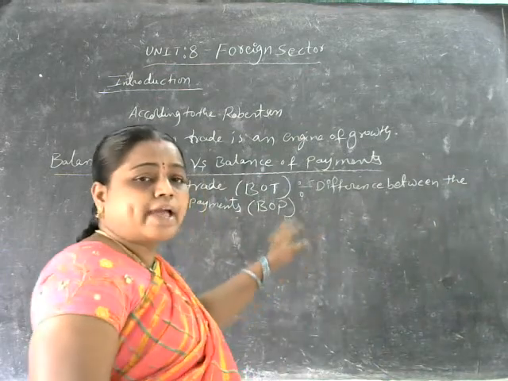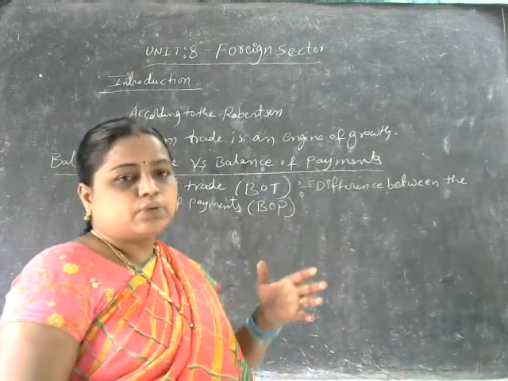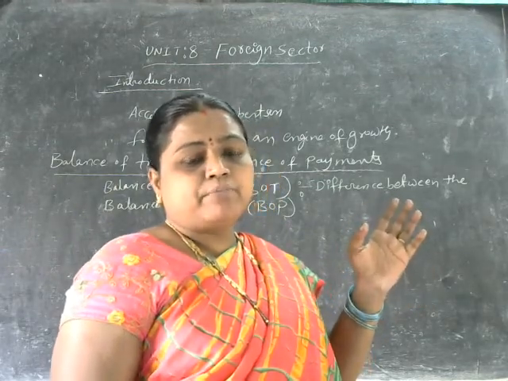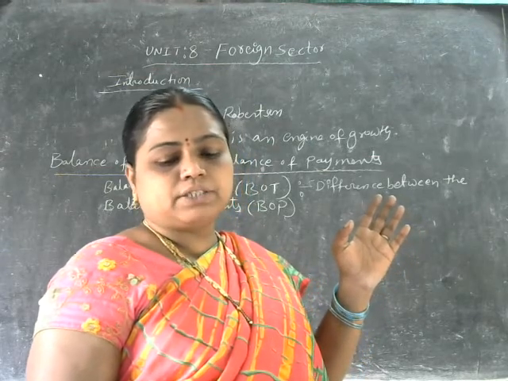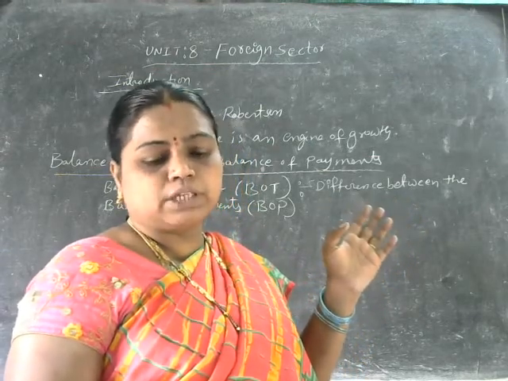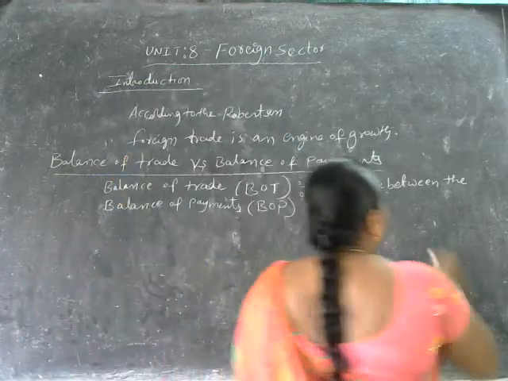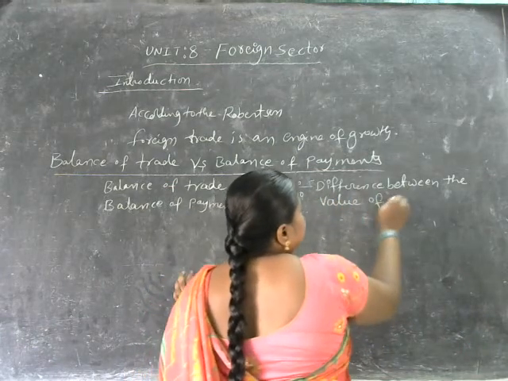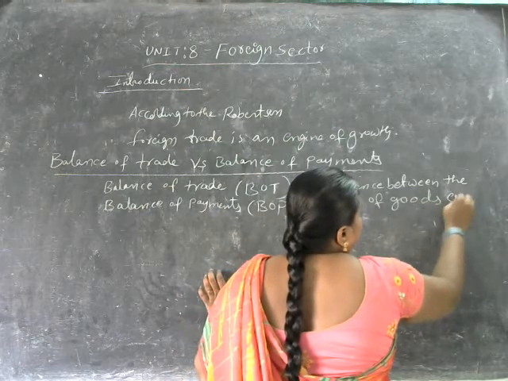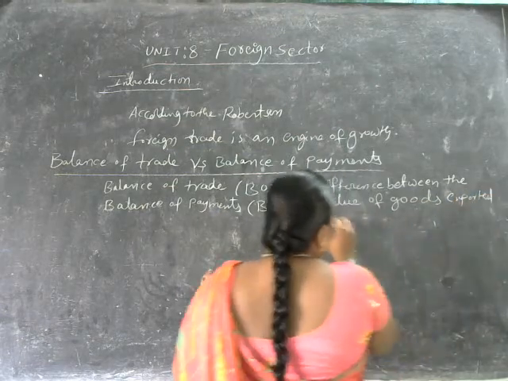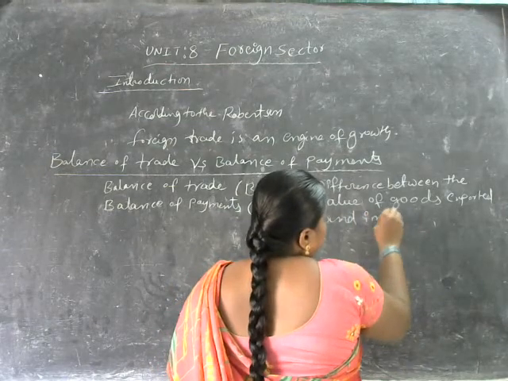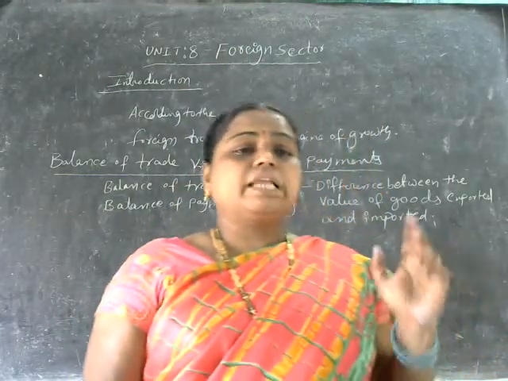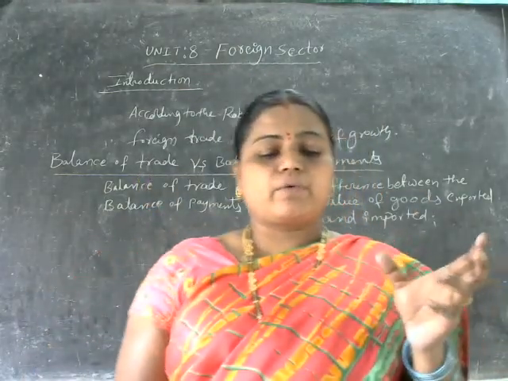In general, simply we can call it the difference between the value of goods exported and imported. Exported and imported is called balance of trade here.